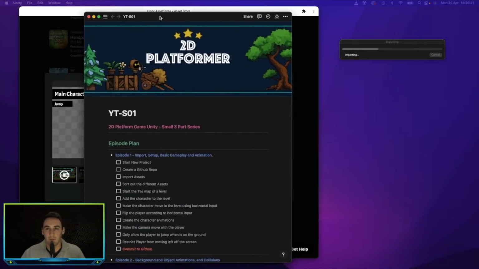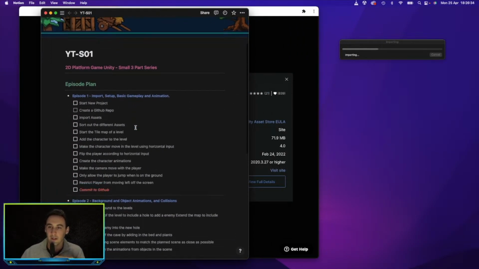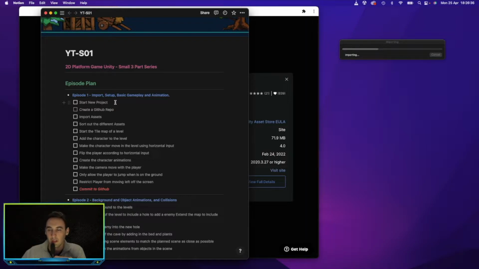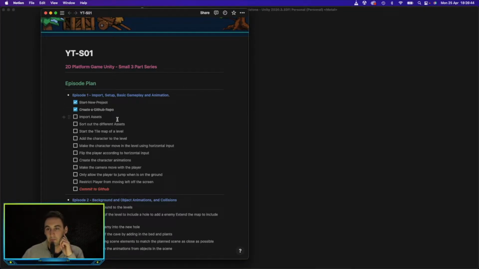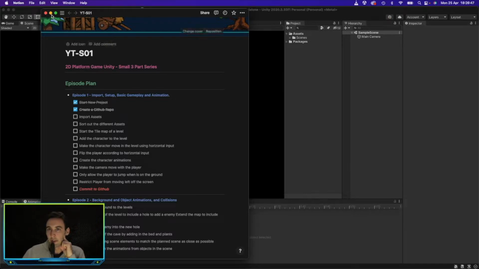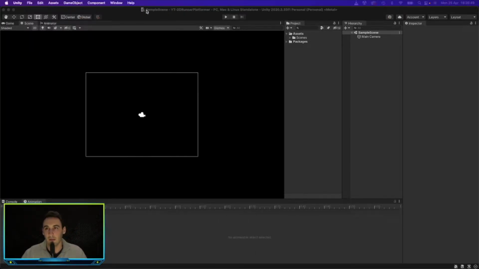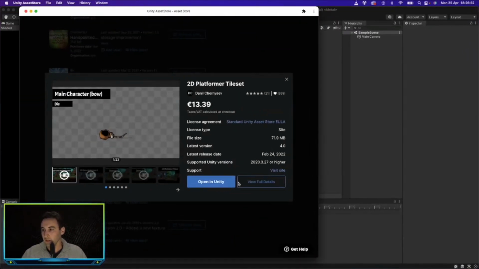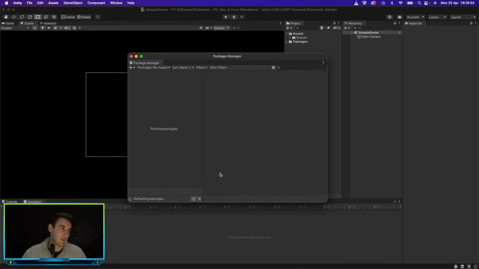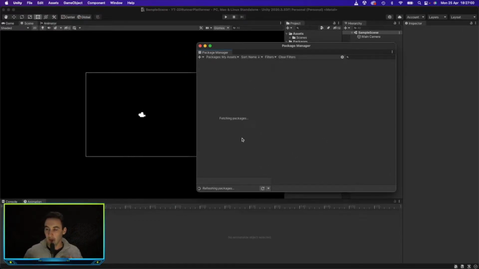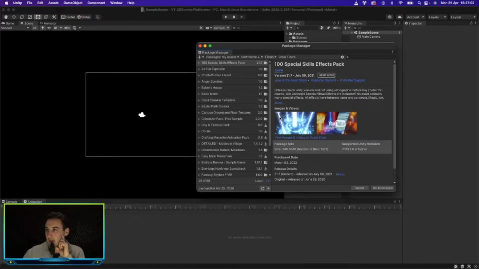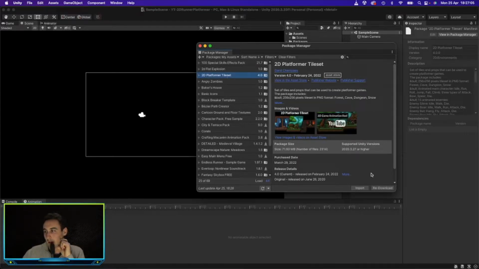So in this episode, we've got a plan here. We've got to start a new project, which we've done. We've created a new GitHub repo. The next thing we're going to do is import our assets. Looks like our project has been created, so let's go ahead and do that. So if we open this in Unity, we will see it pop up once it's all loaded. There it is. So let's go ahead and import that.